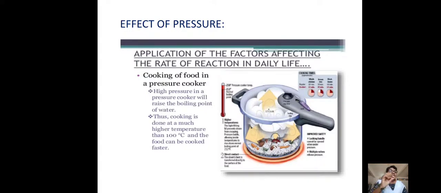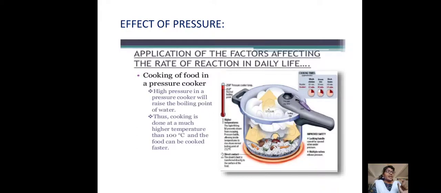A negative catalyst increases the activation energy. With that increase in the activation energy, some reactant particles are going to be inactive, so the rate of reaction decreases. Remember one thing: if there is a positive catalyst, the activation energy decreases, then the rate of reaction increases.